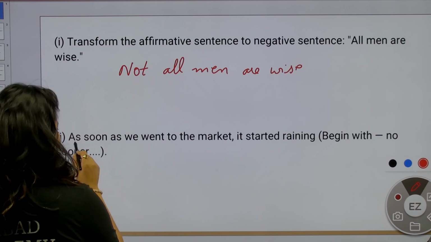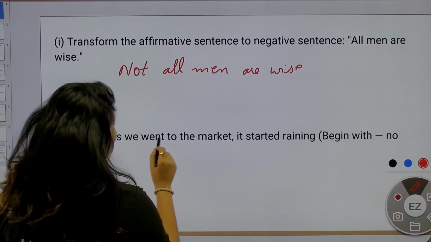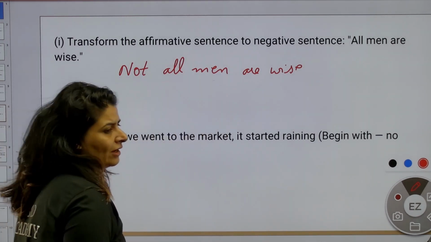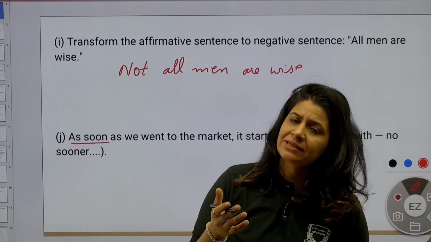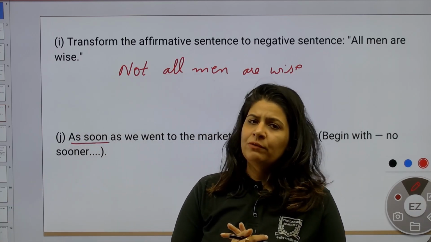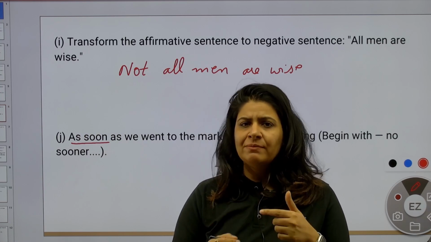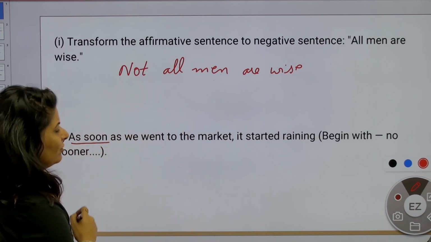Next part: as soon as. What do we have to do with this? Replace. We went to the market, it started raining. Begin with no sooner. I told you in one of the classes, no sooner is used in combination with then. And what do we follow? We follow the concept of past perfect, which tells us the order of events. So how will we write this one?